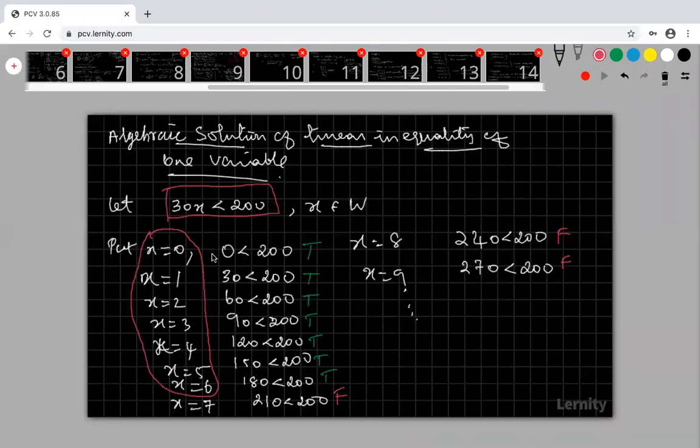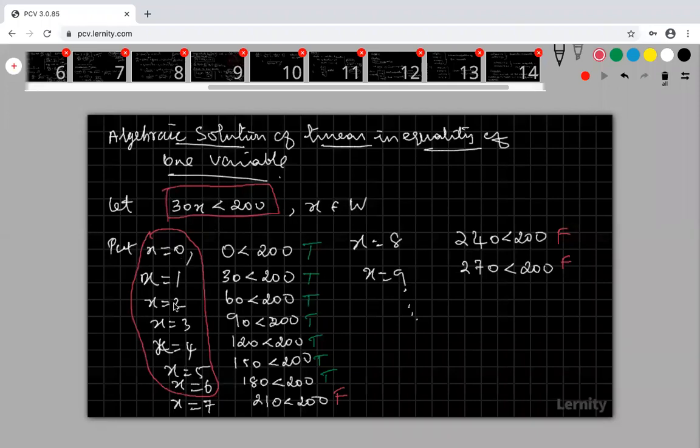So the solution means the set of all x values that makes this statement true is called the solution of the inequality.